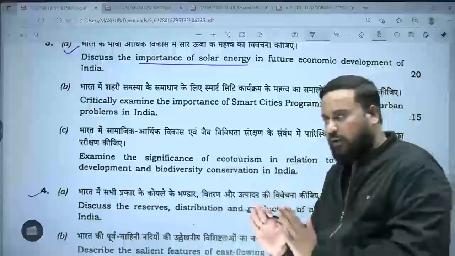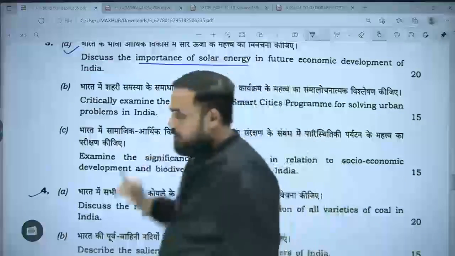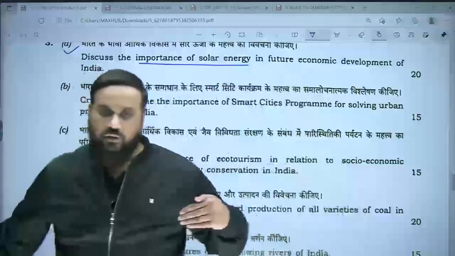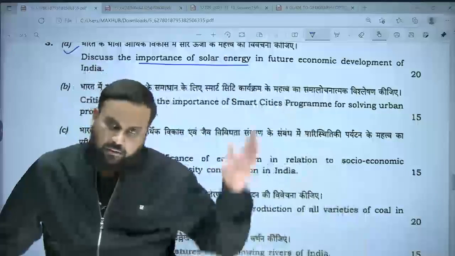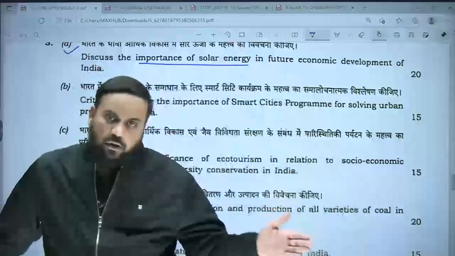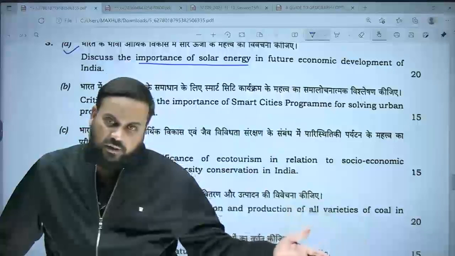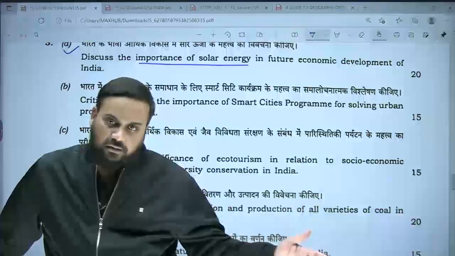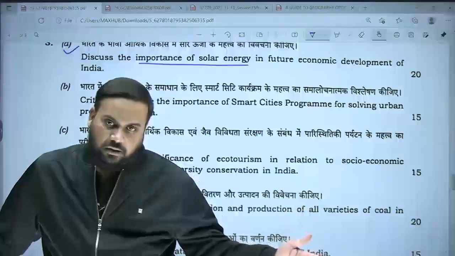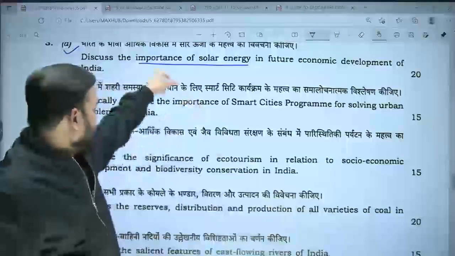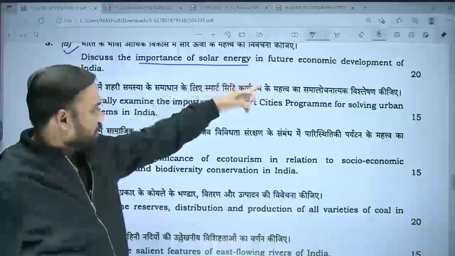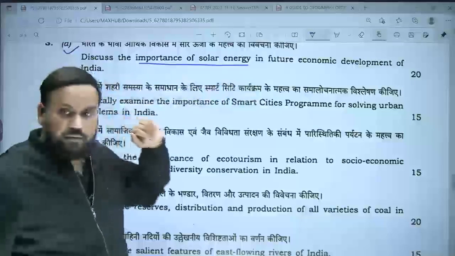Then second part will be about solar energy, how solar energy will be able to bridge this gap between the shortfall from the conventional sources which are there, how it will be able to do so. So importance of solar energy in future economic development of India.